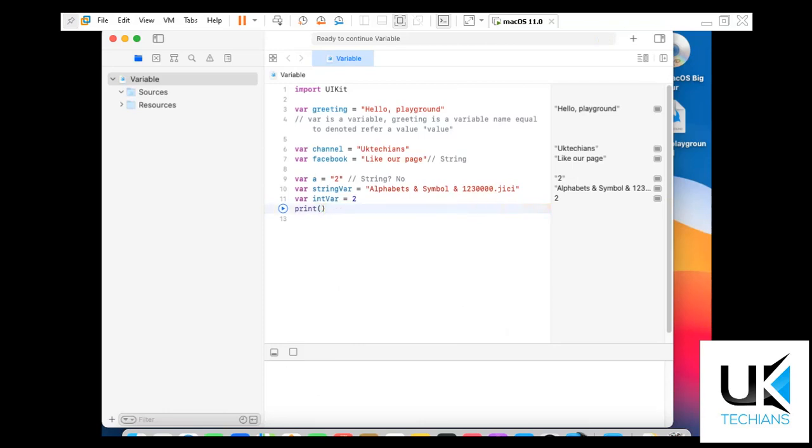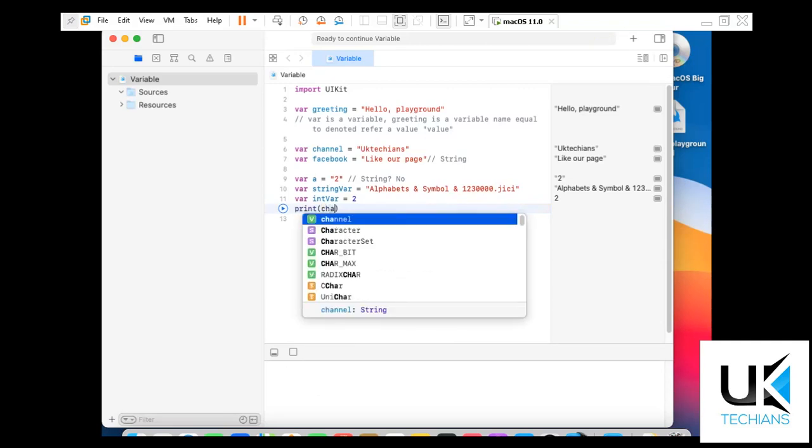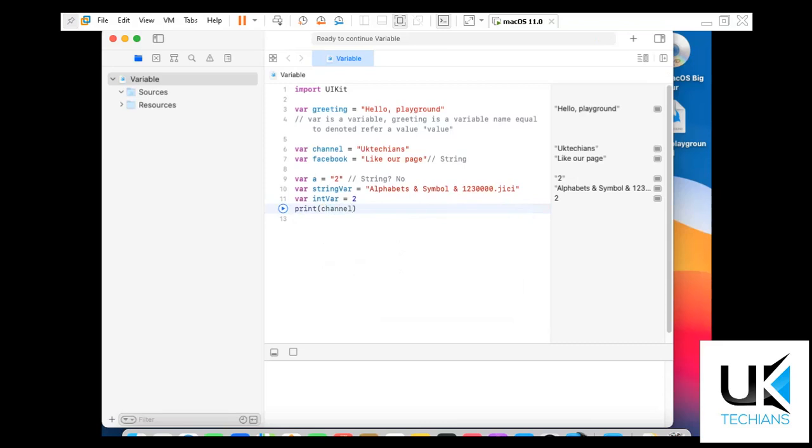So let's say we want to show the channel name, so we just write channel, and then we just play it and wait for results. It's running the file and it will write the output here.